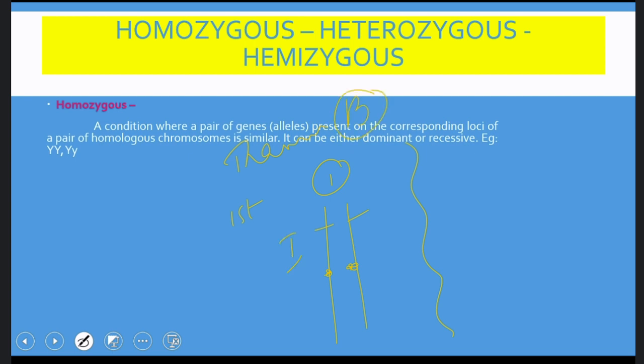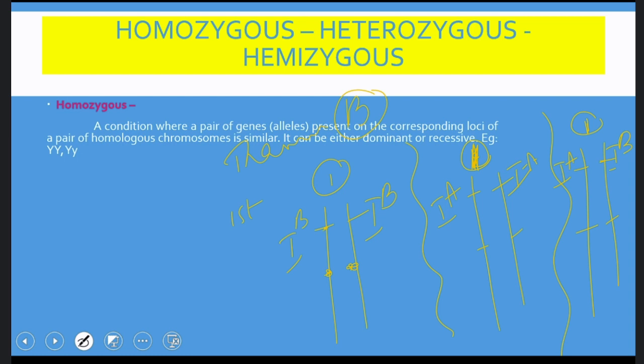So she has genes IB and IB. And another person, Purnima, has genes IA, IA on the same first chromosome but in another individual. And likewise, I have taken a third person, Samuel sir, first chromosome only, and the first locus I have IA, IB. So what is the difference between these three?